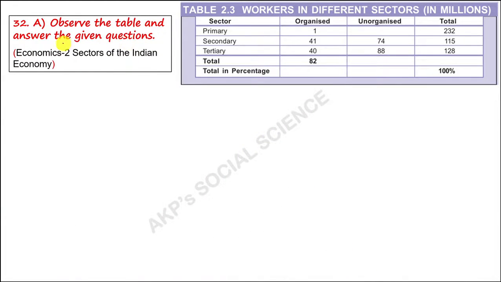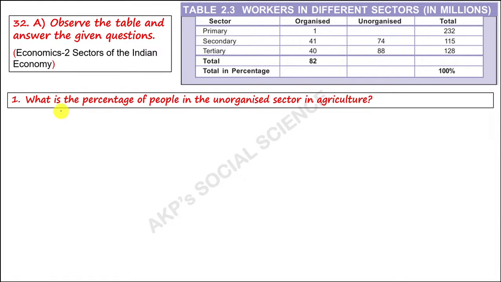Observe the table and answer the given question. It is from economics second lesson, Sectors of the Indian Economy. Workers in different sectors, that is the primary, secondary and tertiary sectors, are organized or unorganized. The question is, what is the percentage of people in the unorganized sector in agriculture? Agriculture is a primary sector. In primary, we find organized is only 1, remaining are unorganized.